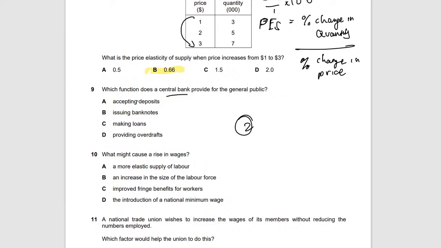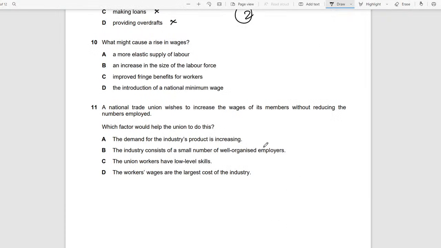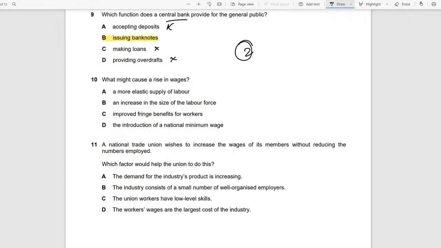So let's see, accepting deposits. Accepting the deposits is done by the commercial bank. Issuing banknotes. Okay, now issuing banknotes, yeah, this is the one. Because a commercial bank cannot issue banknotes. But let's see the other one, making loans, commercial bank can do this. Providing overdrafts, commercial bank can do this. Providing overdraft is basically just a type of loan. So it is like that.